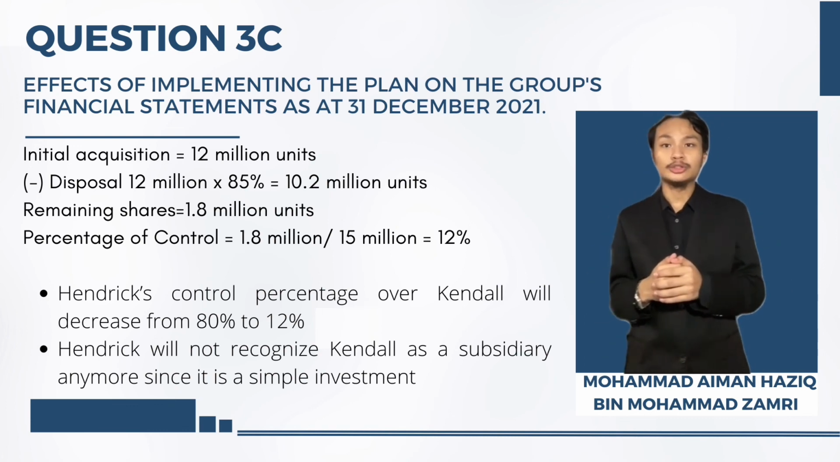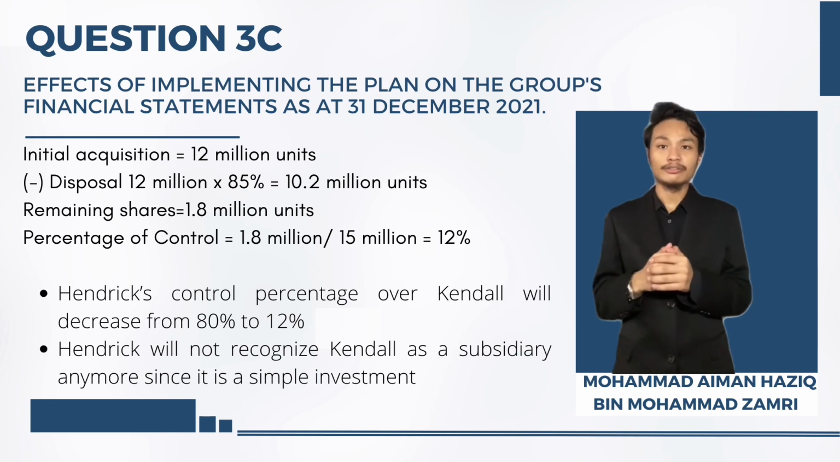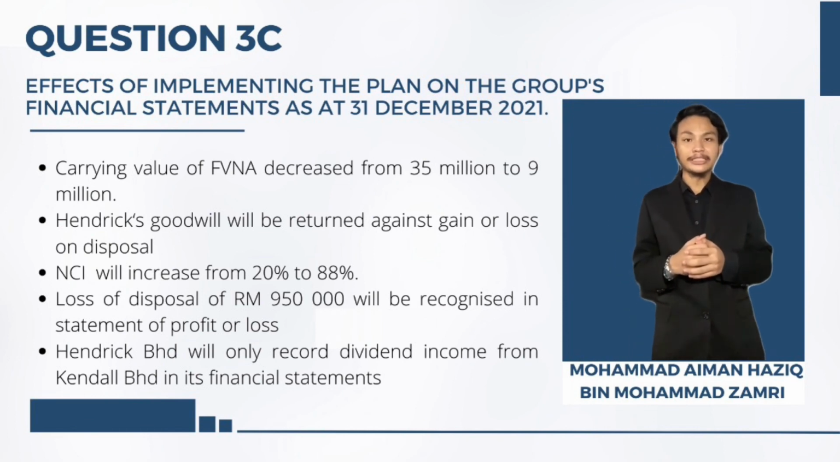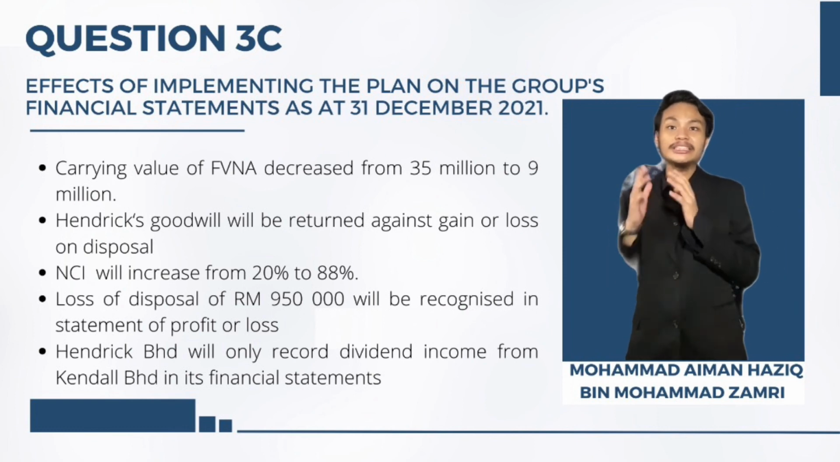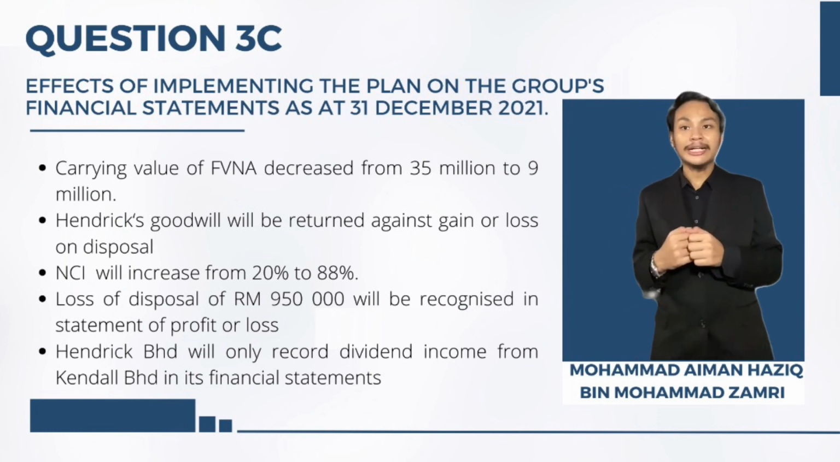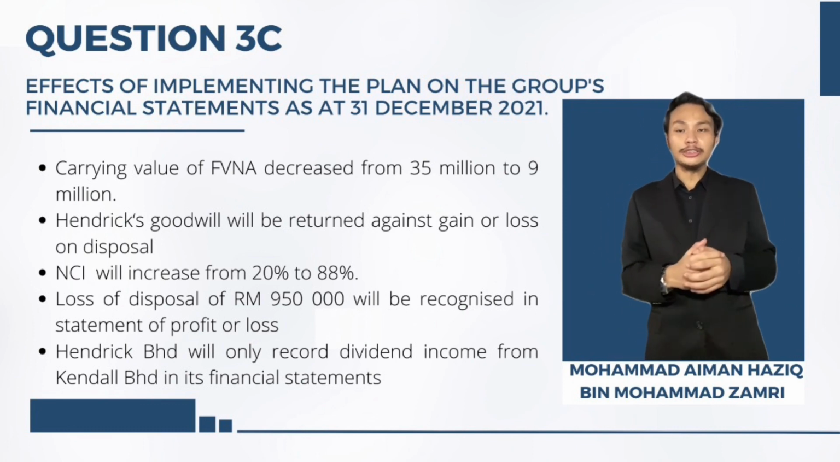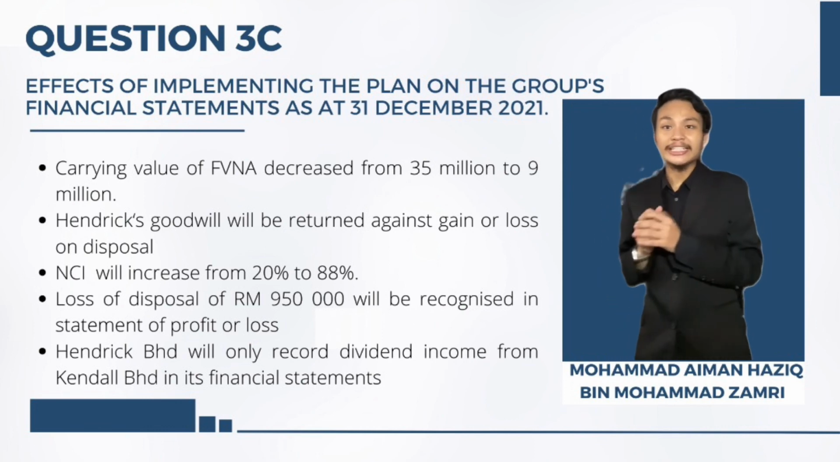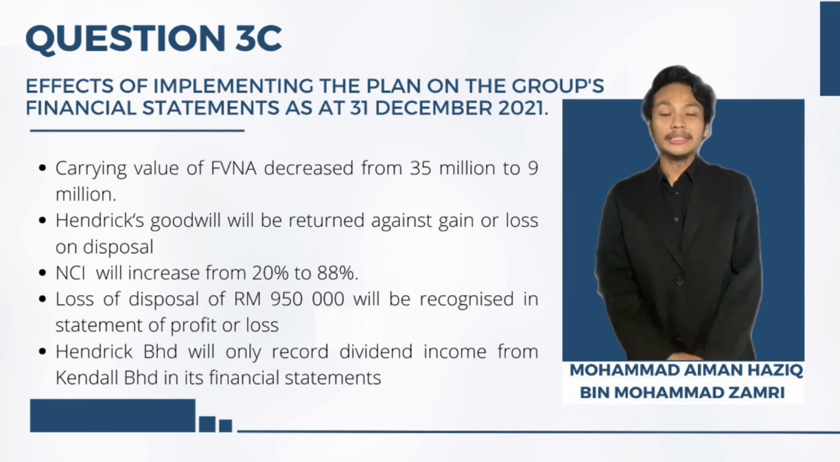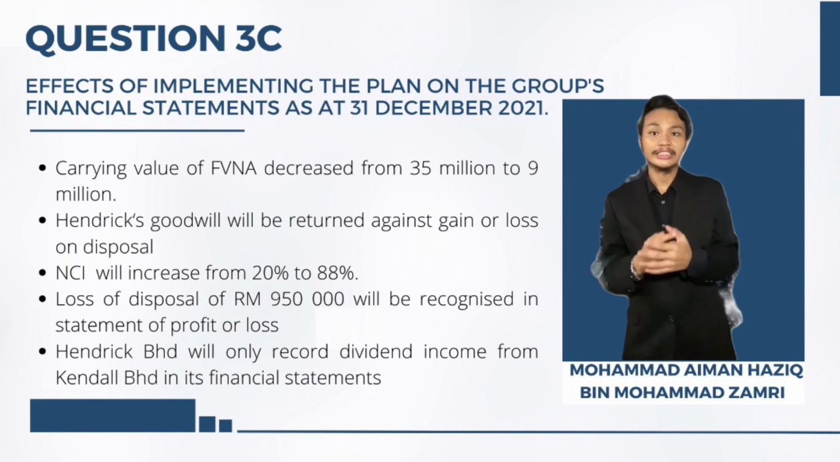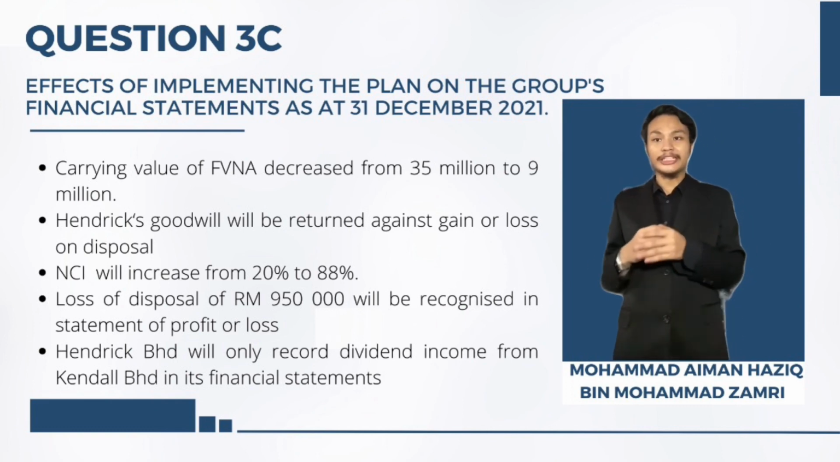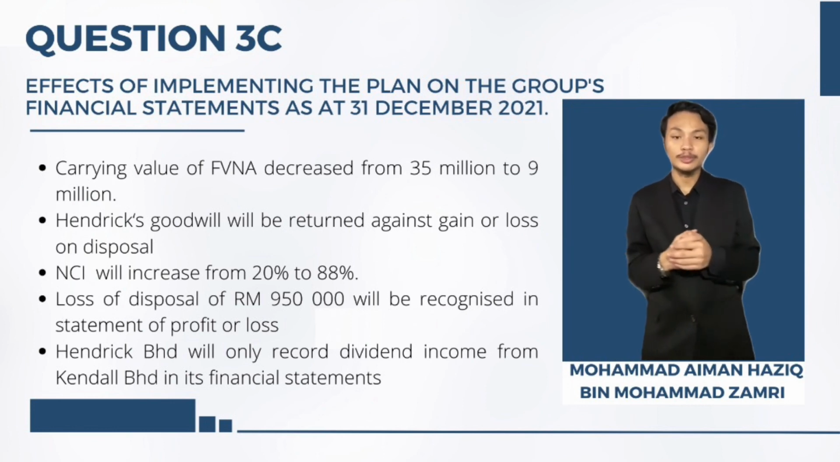Hendrik Berhad will also need to use the equity method to record the simple investment in Candle Berhad as its carrying value as a non-current asset. Another effect on the group financial statement as at 31 December 2021 will be the carrying value of fair value net assets decreasing from 35 million to 9 million. Furthermore, Hendrik Berhad's goodwill will be written off against the gain or loss on disposal. For the non-controlling interest, it will increase from 20% to 88%. The loss on disposal of RM950,000 will be recognized in the statement of profit or loss. Lastly, Hendrik Berhad will only record dividend income from Candle Berhad in its financial statement according to the proportion of controlling interest.